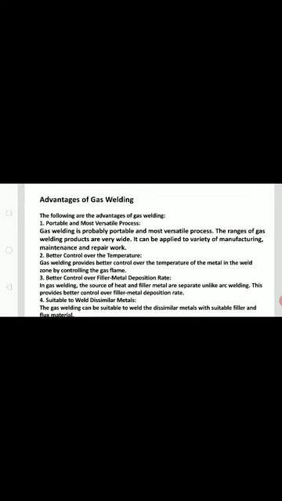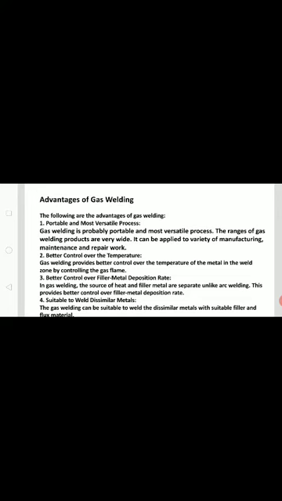So equipments are portable and most versatile. Gas welding is probably the most portable and versatile process. The range of gas welding products is very wide. It can be applied to a variety of manufacturing, maintenance and repair work.